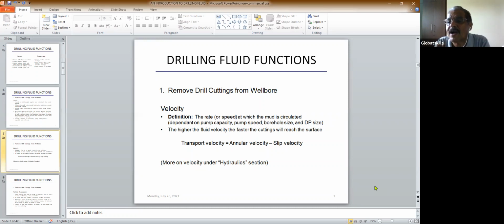Transport velocity means at what speed the cuttings are coming up, which depends on the annular velocity, the velocity at which the pump is running, minus the slip velocity, which is how the cuttings fall down. You are running the pump, the cuttings will go up, but cuttings also have a tendency to go down because of gravity. So the difference between how fast they are going up and how fast they are falling down is the transport velocity.